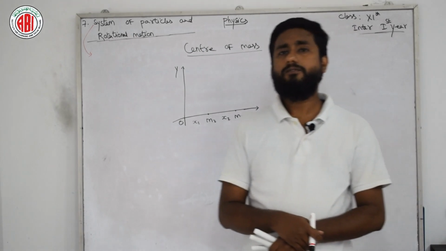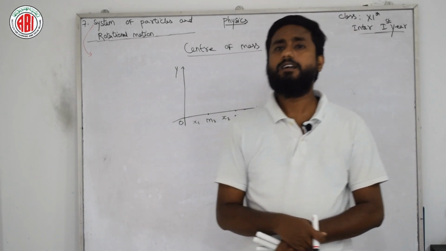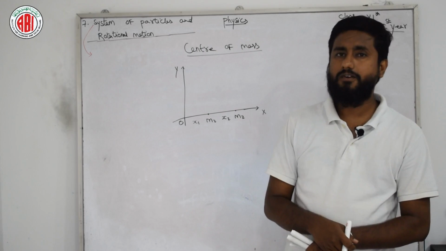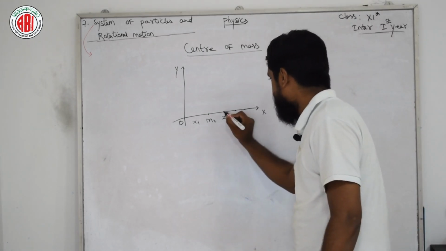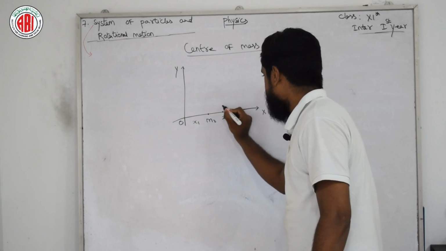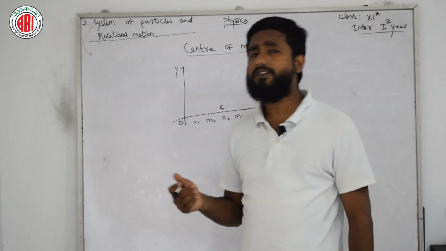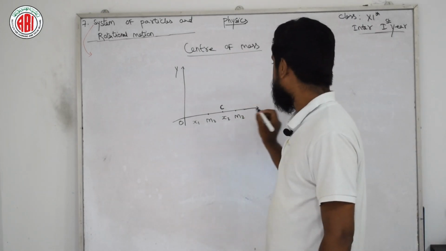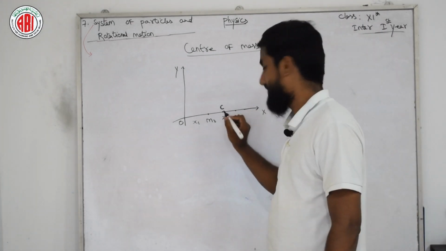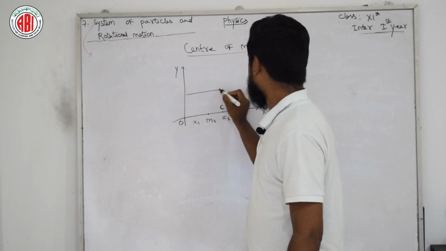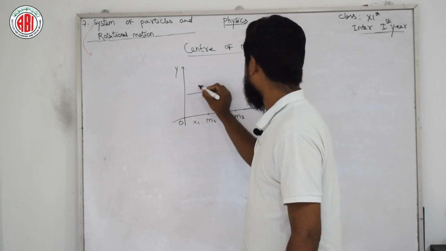Then the center of mass is a point C at a distance of x from O. The center of mass can be defined, and we have the complete distance x from the origin up to point C.